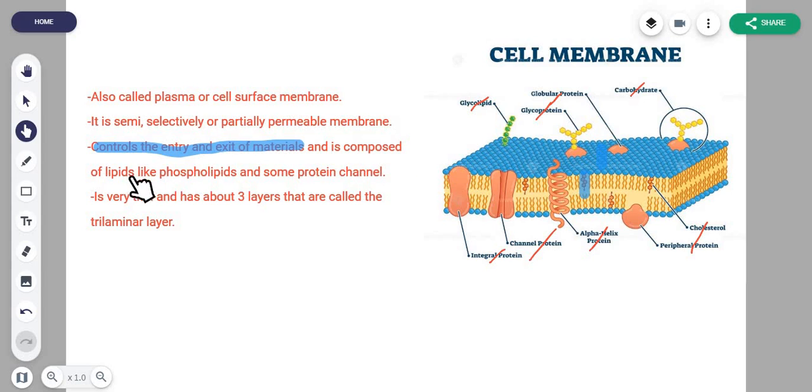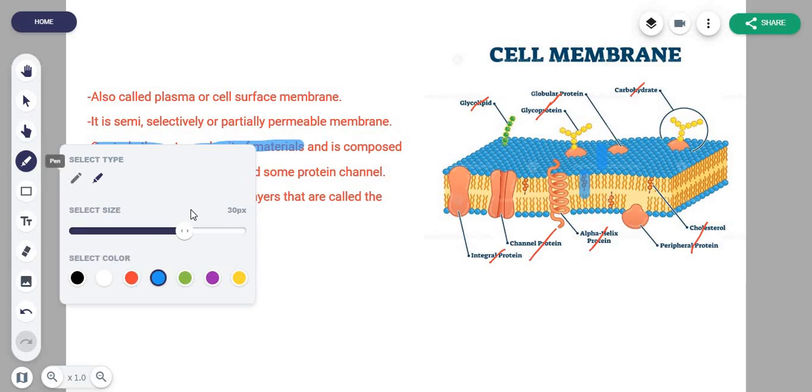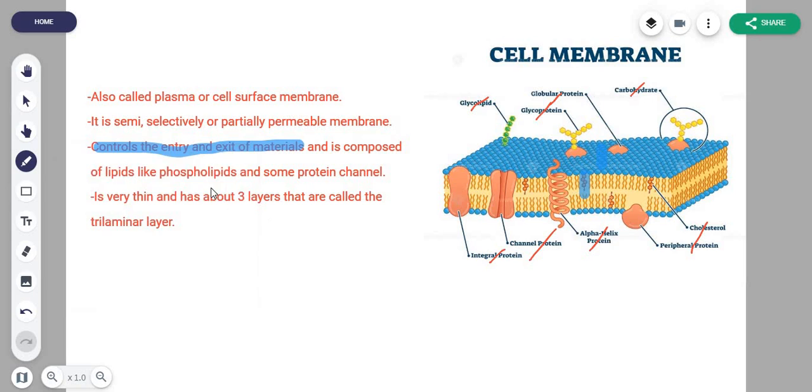The cell membrane is composed of lipids and proteins, and there are some examples of lipids like phospholipids. We'll be talking more about phospholipids in the 2nd chapter, which is your biological molecules, the structure and everything, okay? And some protein channels. We'll also be discussing that in chapter 4.